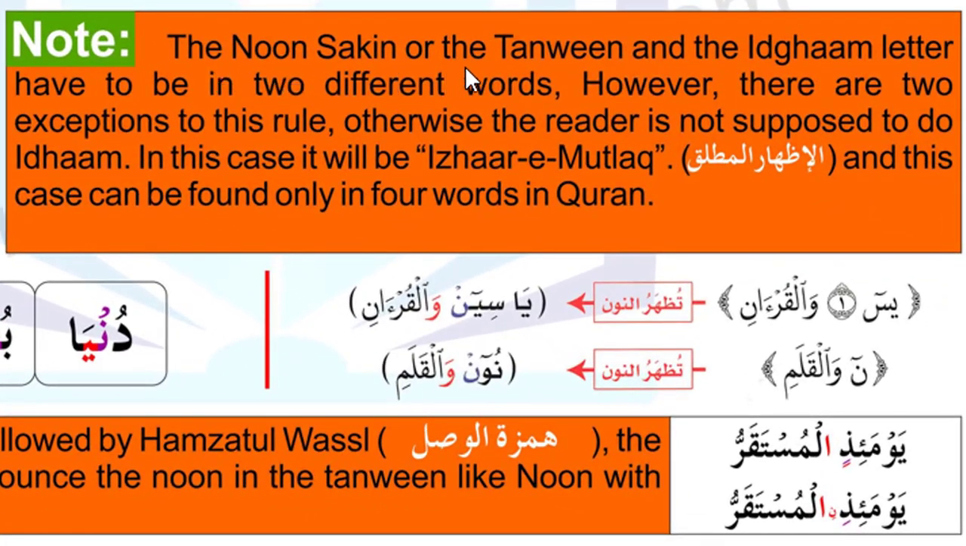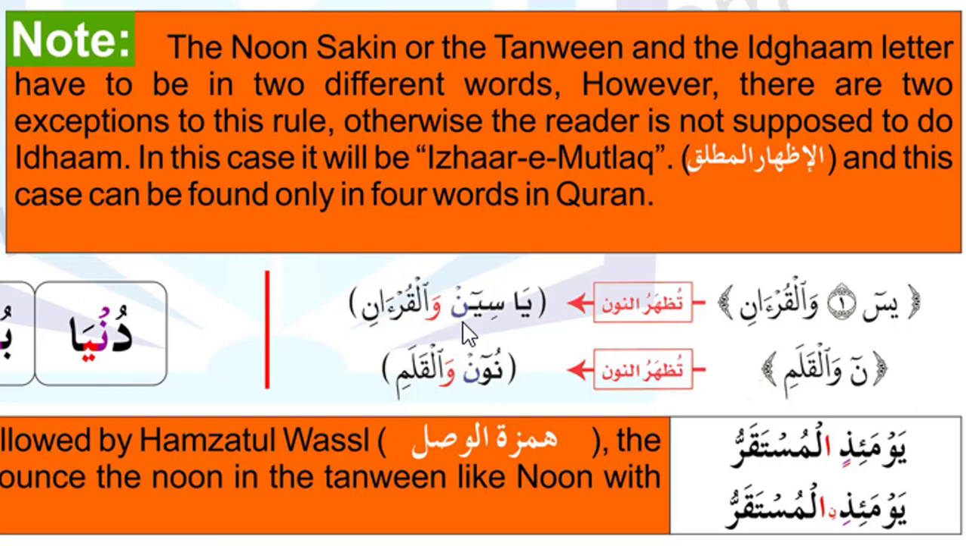The noon sakin or the tanween and the idgham letter have to be in two different words. However, there are two exceptions to this rule. Look at the examples here now. They are telling that if noon sakin or tanween and the idgham letter come in separate words, as you can see here, the noon sakin is coming at the end of the first word, and the idgham letter is coming at the beginning of the second word, so in two separate words.